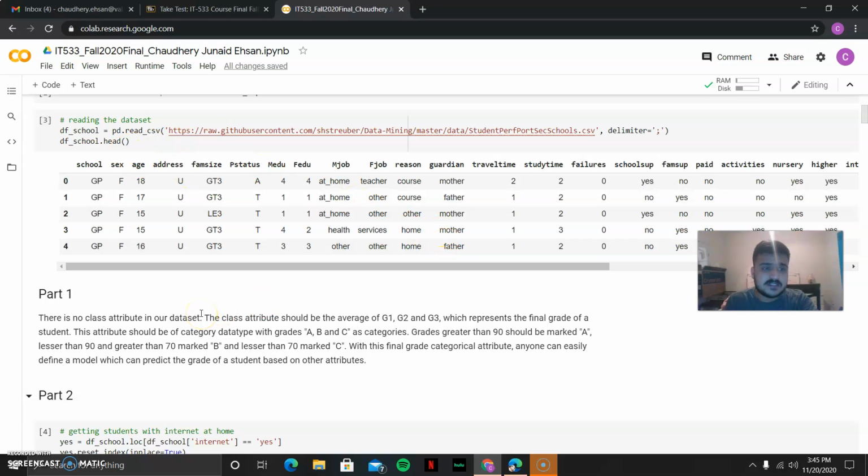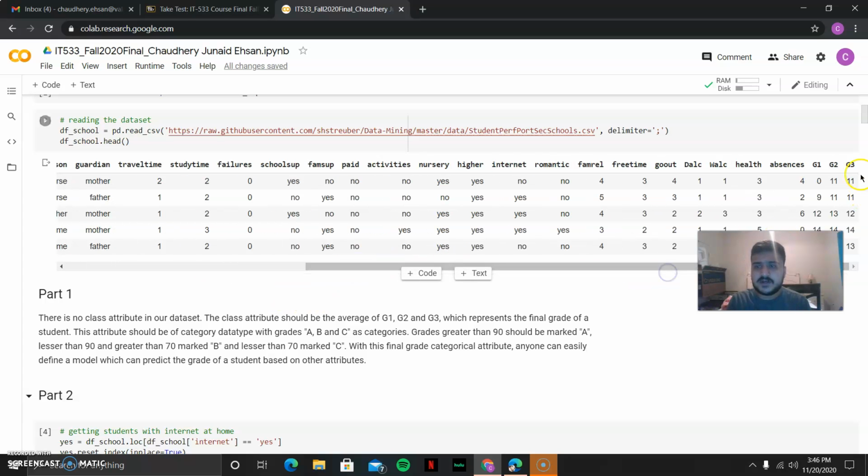So the part one answer is: there is no class attribute in our data set. The class attribute should be the average of G1, G2, and G3, which represents the final grade of a student. This attribute should be a categorical data type with grades A, B, C as categories.